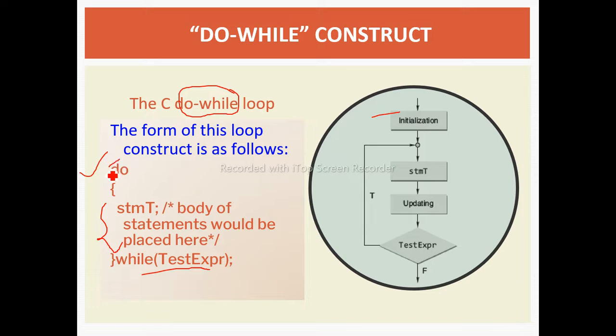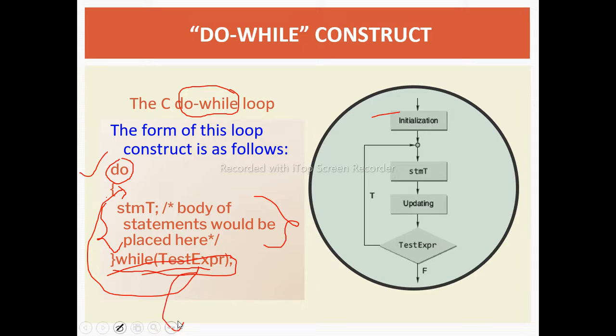So the syntax is, first we need to give the do keyword. After that, in the do block we will write the block of statements, and after the end of the do block we will write the while expression, and in this while expression we will give the test expression. If it is true, our do while block will get executed. If it is false, the loop comes out of the block.